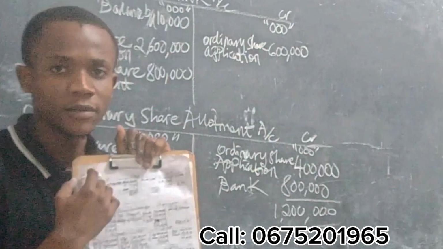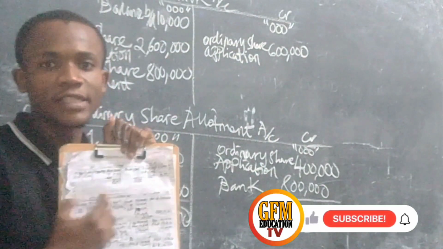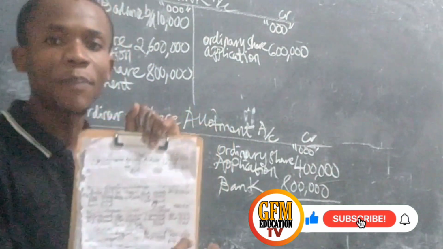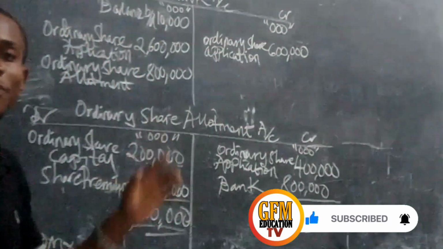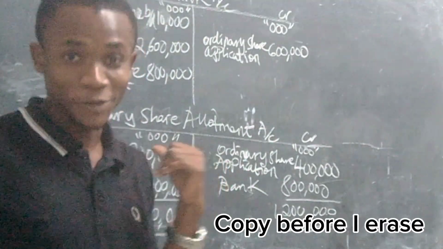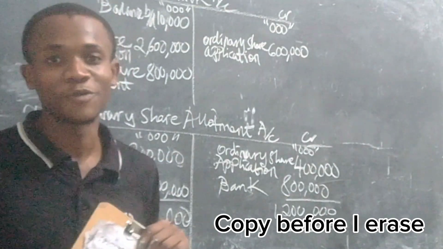So in your paper, you must start with the bank account. Open the bank account. Beneath it is the application account, which we have already done. After that, we open the allotment account, which is this one. Now, because the space on our blackboard is small, I'm going to erase, but in your paper, do not erase. Continue, all right?